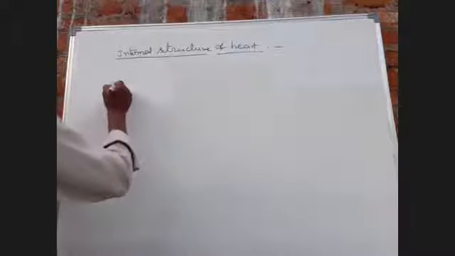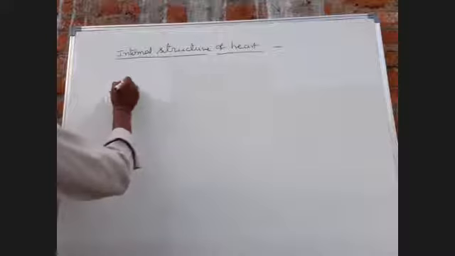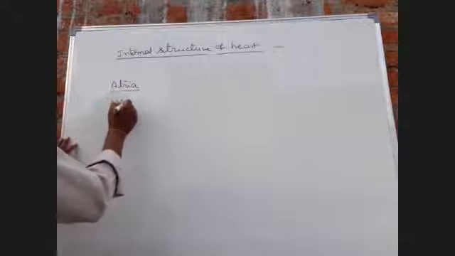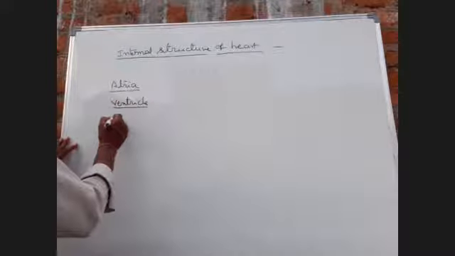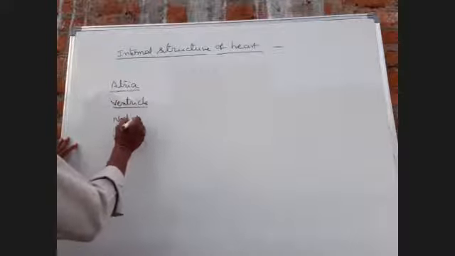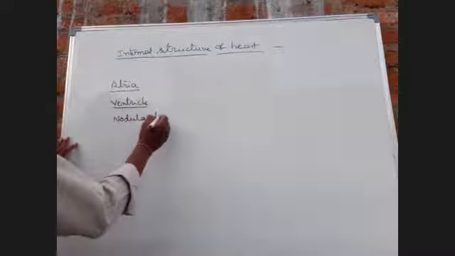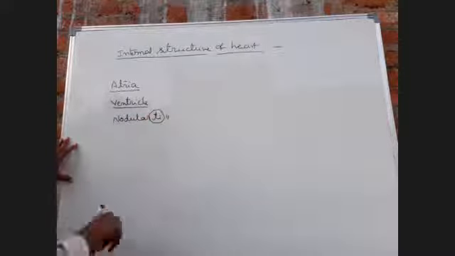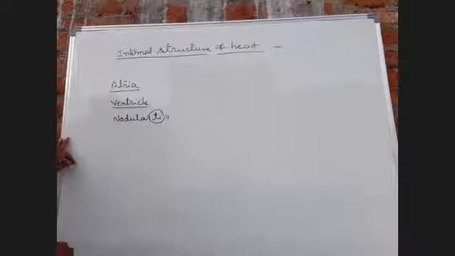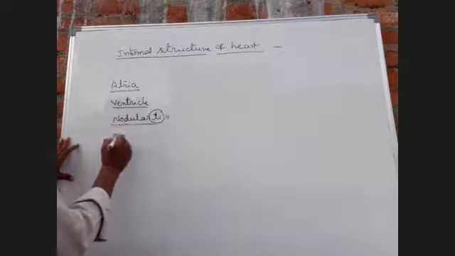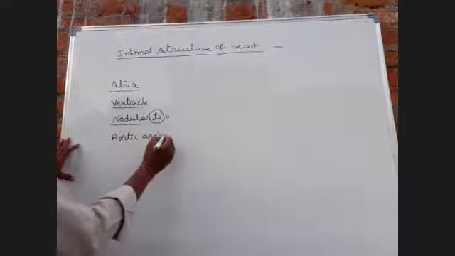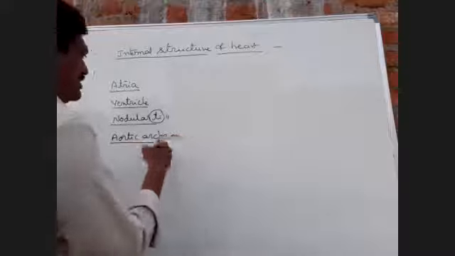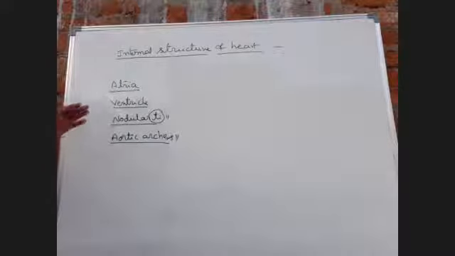Next one atrium, next ventricle, next nodular tissue, next aortic arch. So these parts are present in the internal structure of the heart.